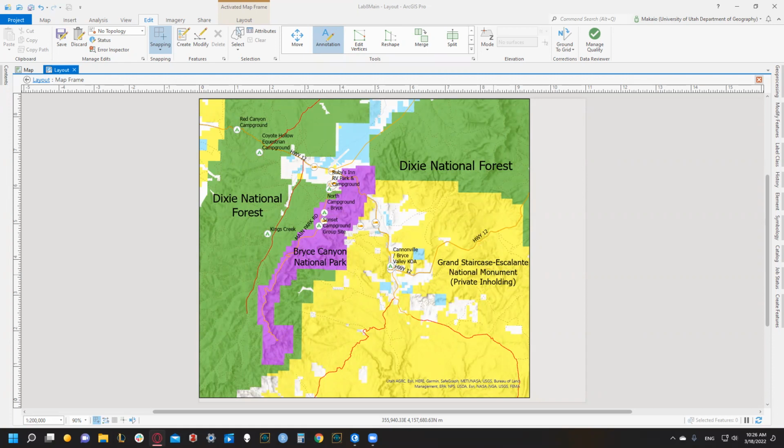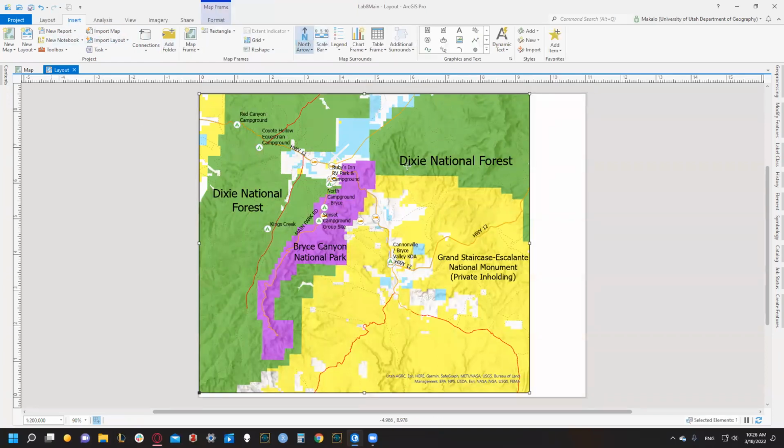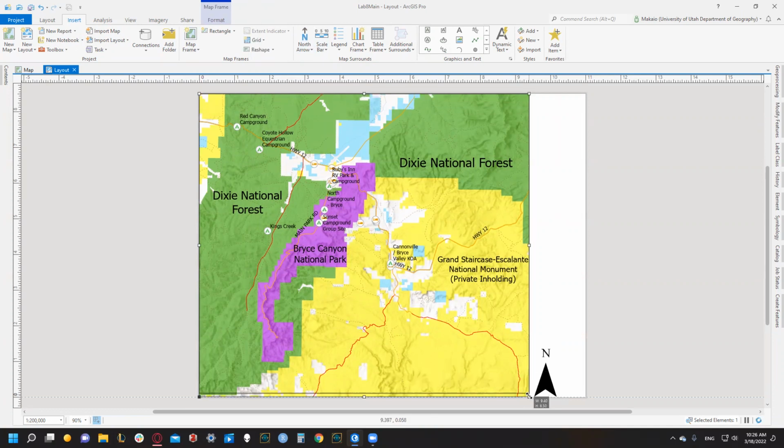All right. So then we need to add our basic map elements. You can see right here in my edit, the save bar is highlighted. So let's save. It's grayed out. Now let's insert our north arrow. We'll put our north arrow to the side. Put you down there. And then, yes, perfect.